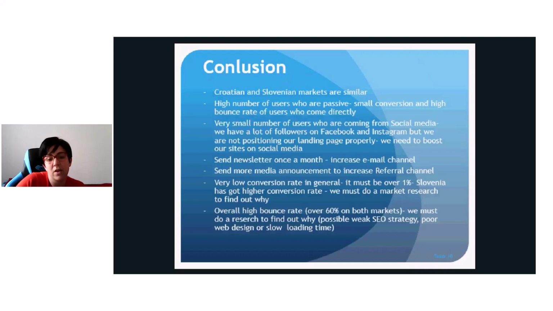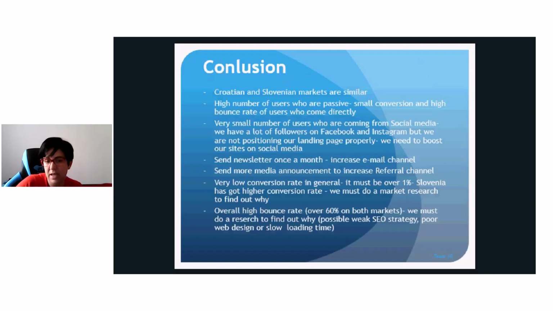We have a very low conversion rate in general. It must be over 1%. Slovenia has better results than Croatia, but it is still low. We must do a market research to find out why. We have overall high bounce rate, over 60% on both markets.